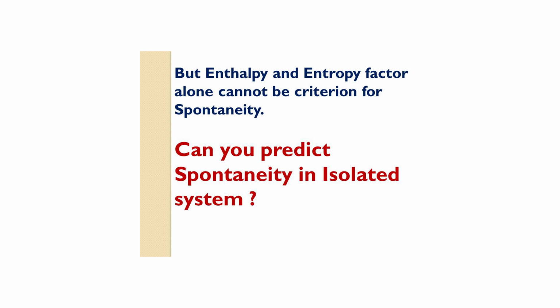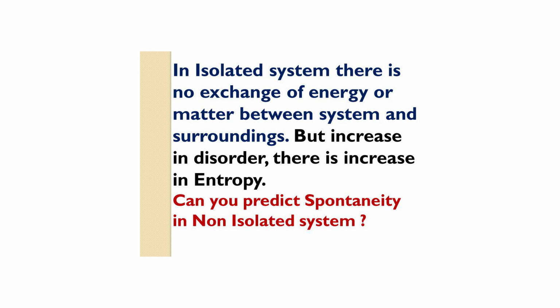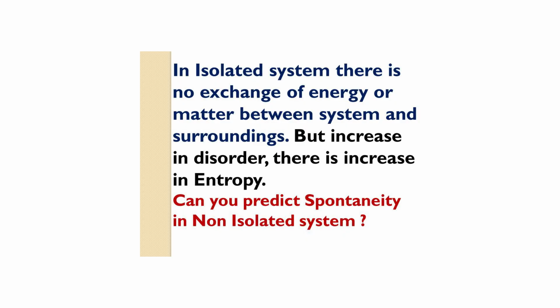Can you predict spontaneity in an isolated system? What is an isolated system? In an isolated system, there is no exchange of heat or energy between system and surroundings. Then how will you predict spontaneity in an isolated system? The disorder or randomness increases, entropy increases.